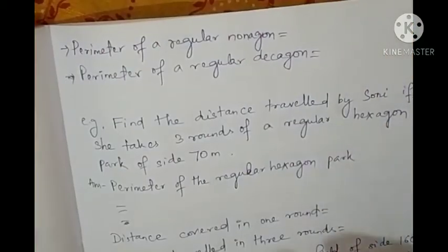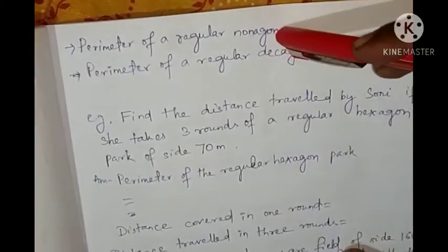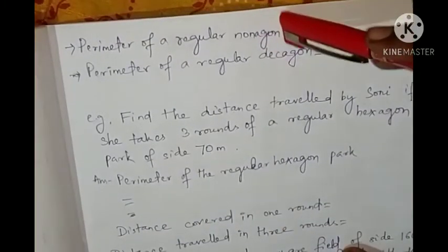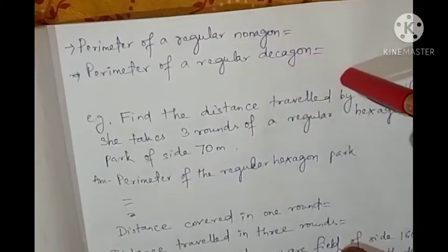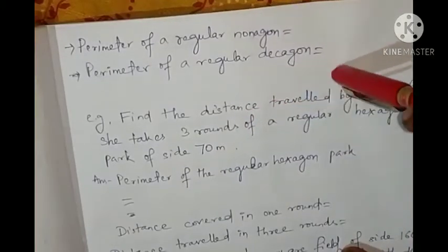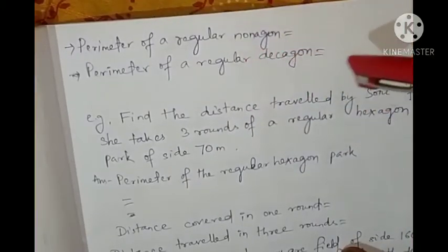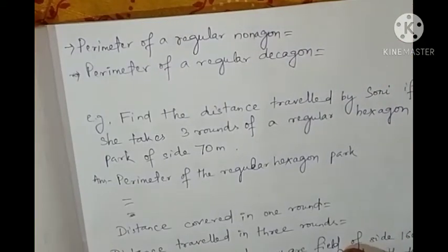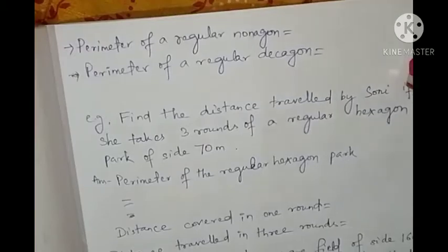You can also write the perimeter of a regular nonagon. Nonagon means how many sides? 9 sides. Perimeter of a regular decagon. Decagon means 10 sides. Regular means all the sides are equal, so perimeter is the number of sides into the length of each side.